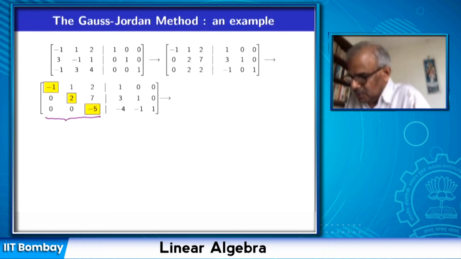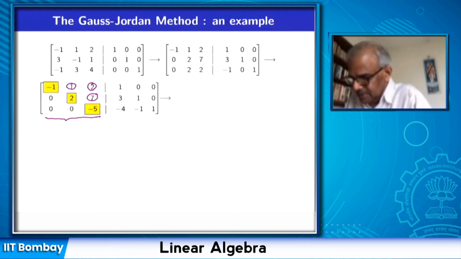Yeah, this is the row echelon form. But now we have to go into the Gauss-Jordan method, and starting from -5, we have to convert these into zeros. Then we convert this into 0. But before that, these 3 pivots have to be converted into ones. So at this point, it is clear that the original matrix is invertible.